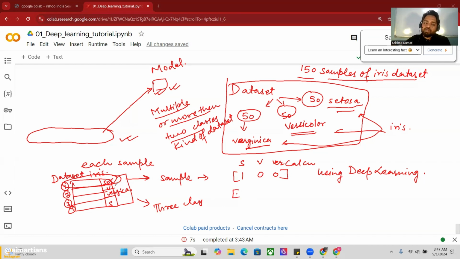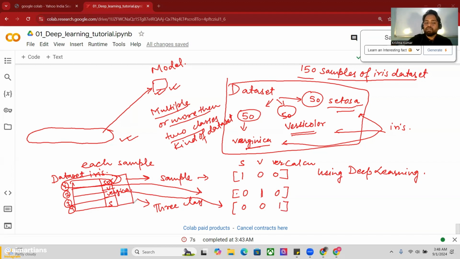Similarly, for the second sample, it doesn't belong to Setosa, so I mention 0, for versicolor I mention 1, and for virginica 0. For the third sample, it is not Setosa, not versicolor, but it is virginica.